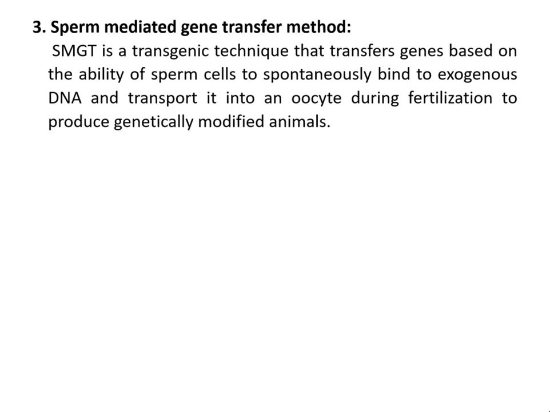Third one is the sperm mediated gene transfer method, that is SMGT. SMGT is a simple transgenic technique where the transfer of genes is based on the ability of sperm cells to spontaneously bind to exogenous DNA and transport it into an oocyte during fertilization to produce genetically modified animals.